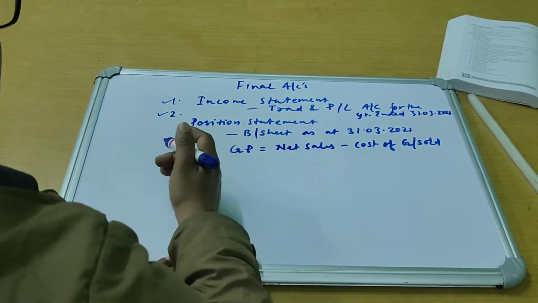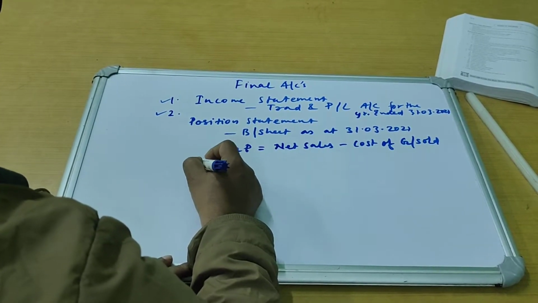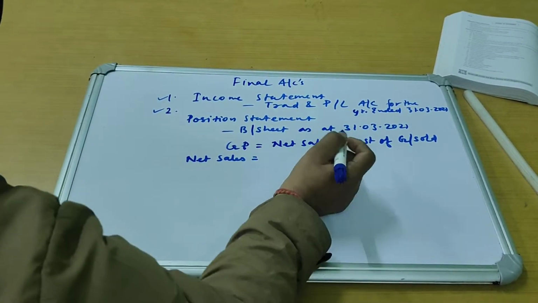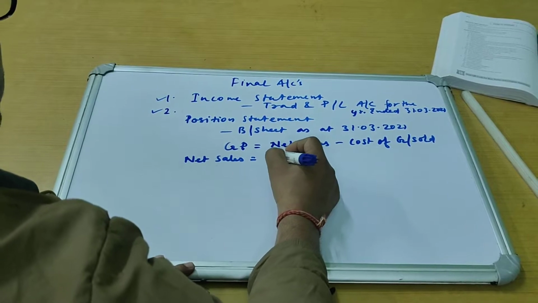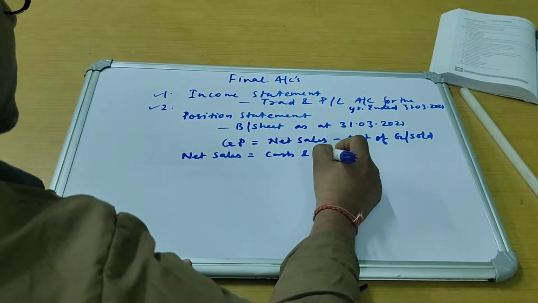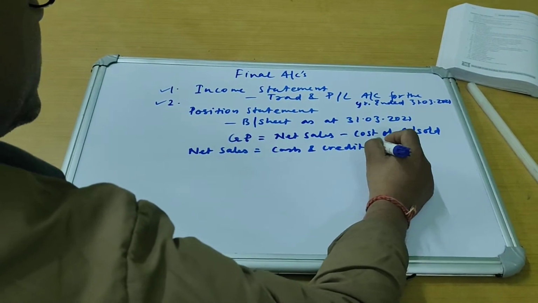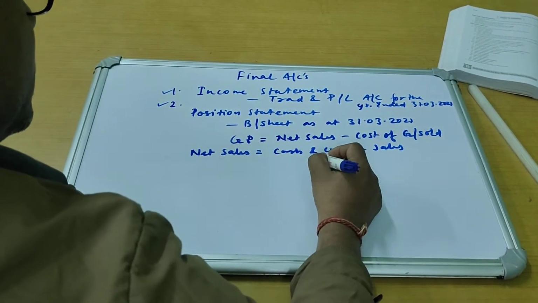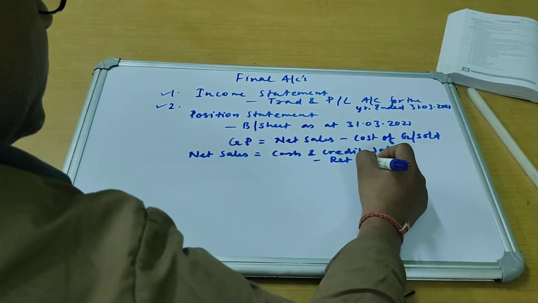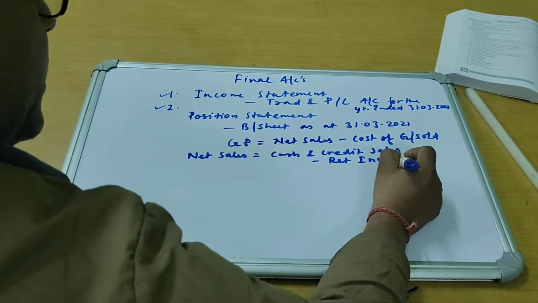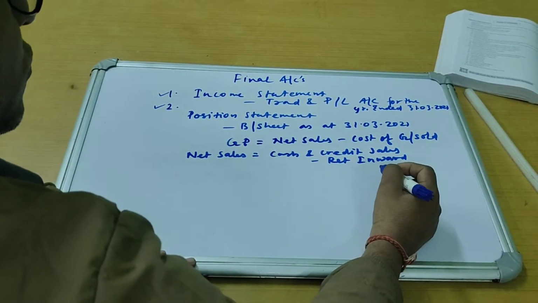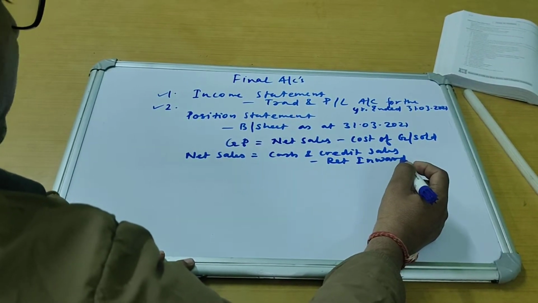Now here we need to understand what net sales is first. Net sales is total sales during the year, that is cash and credit sales, which is gross sales, minus return inward.